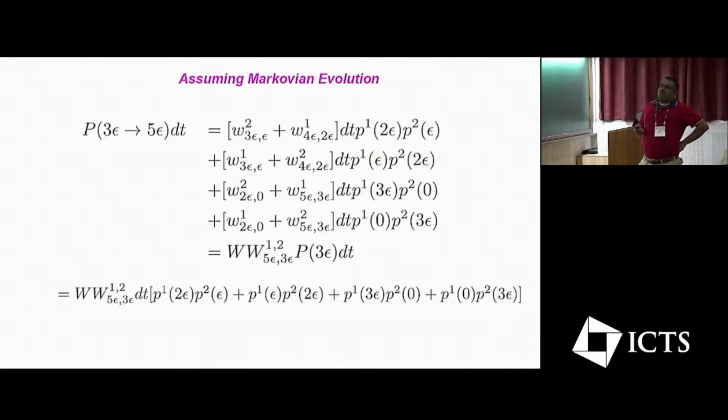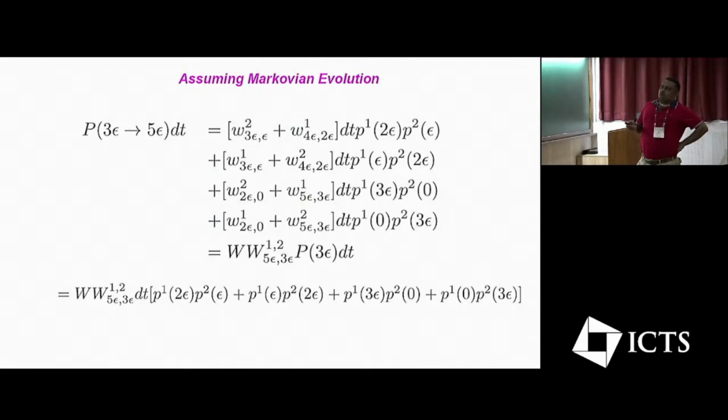Okay. So now in case I'm looking at a particular transition where the total system energy, which was 3 epsilon, goes to 5 epsilon. In case this is Markovian, it should go as the probability of the entire system having energy 3 epsilon times this transition rate times dt. The main thing is, if I look at this probability of it having energy 3 epsilon, it can be written in this kind of format where either one has energy 2 epsilon, 2 has energy epsilon, and vice versa, or one has energy 3 epsilon, 2 has energy 0, and vice versa. The transition rate is going to be when either this one is going to get an energy of 2 epsilon, or this 2 is going to get an energy of 2 epsilon.